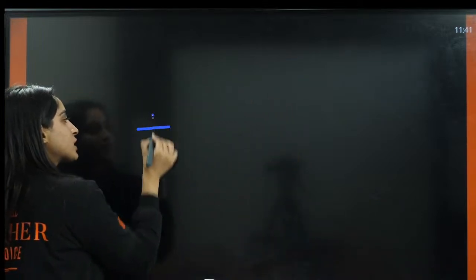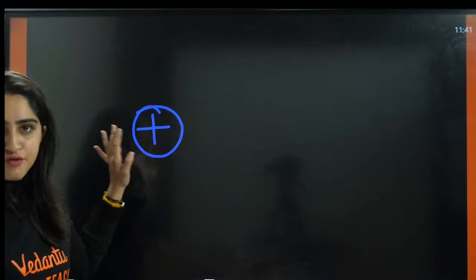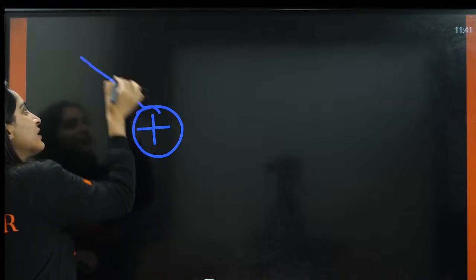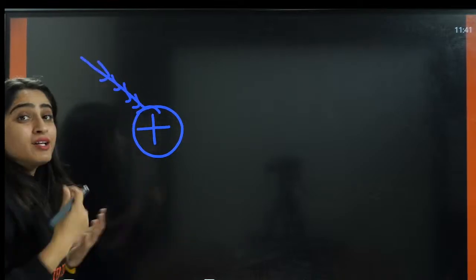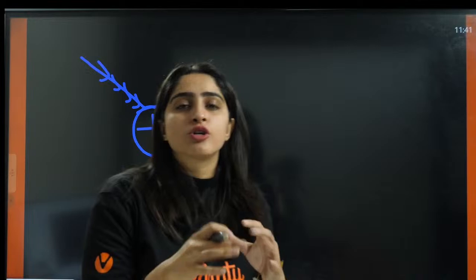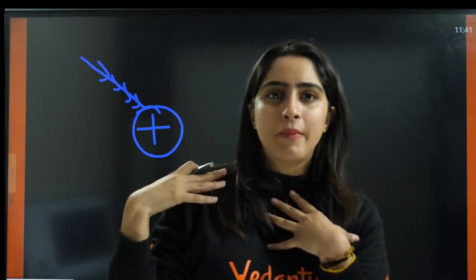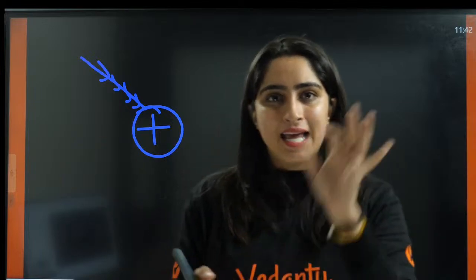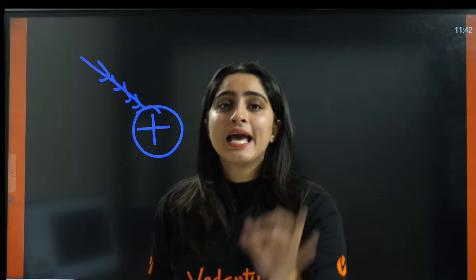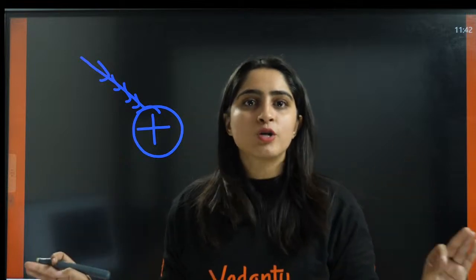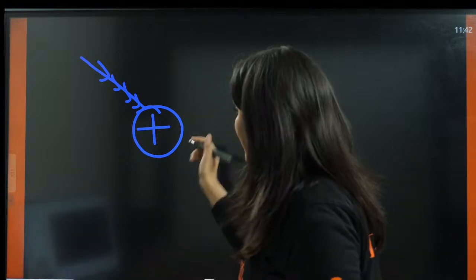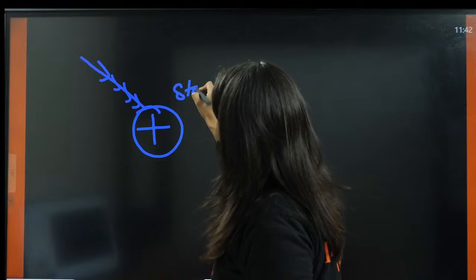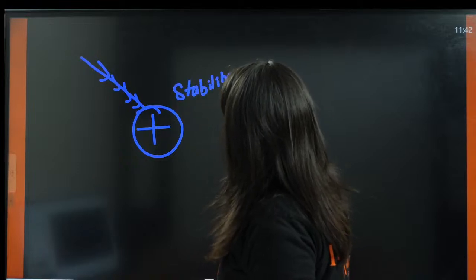If you have a positive charge and you are giving the electrons, you are neutralizing that thing. If you are positive and some negative thing is coming, you are making it zero. Everything wants stability. Everything in this world wants to be neutral, right? So that is why the stability increases.